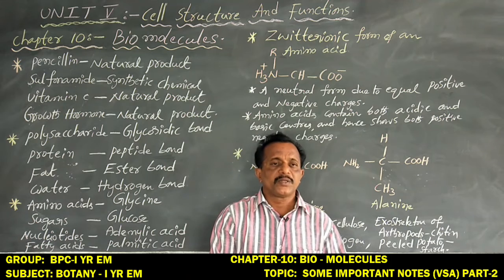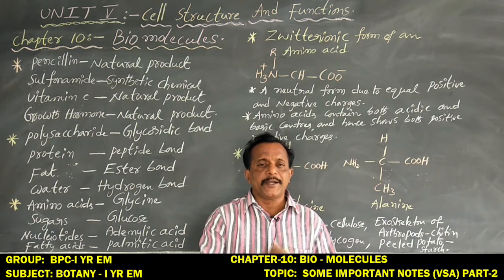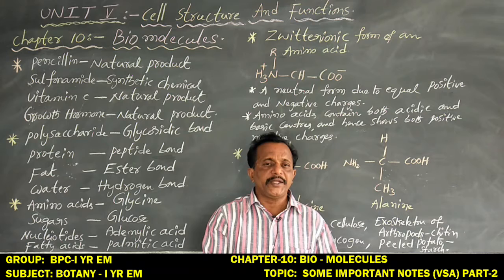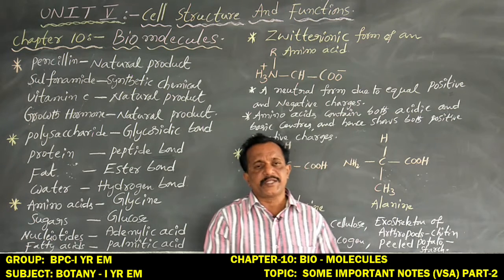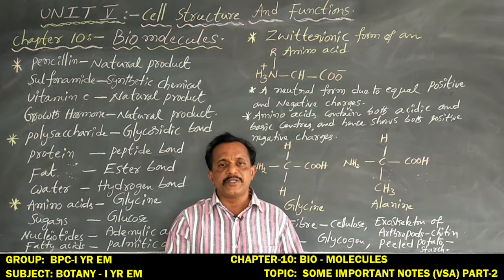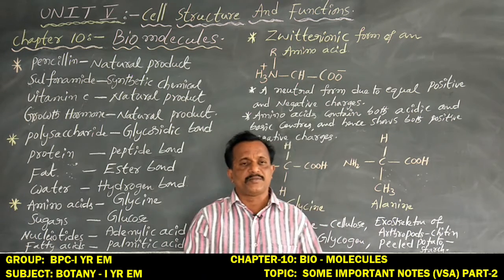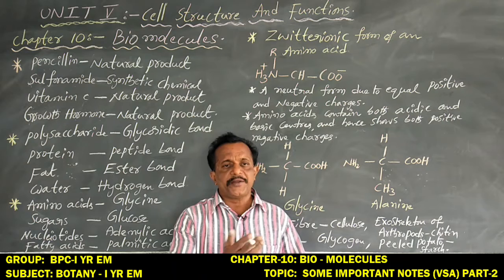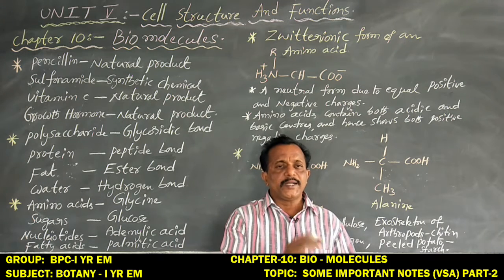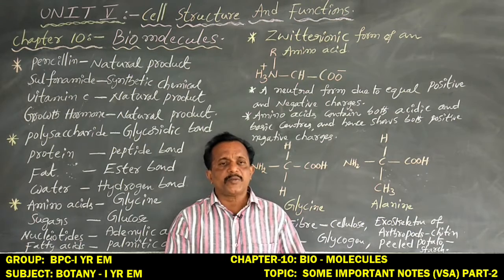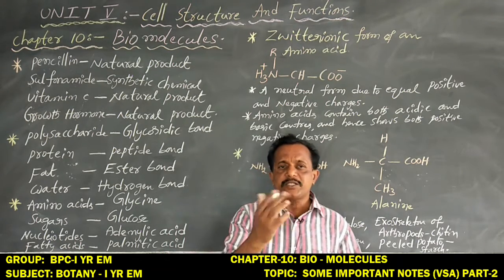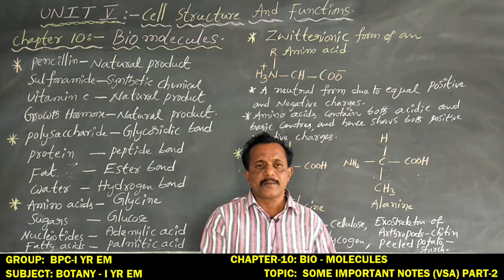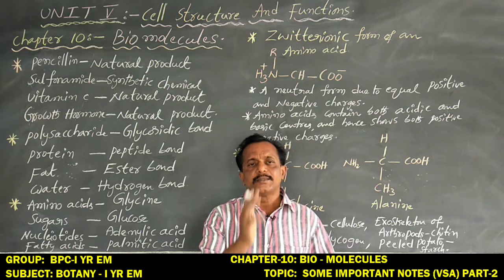In general, the nucleic acids DNA and RNA, that is deoxyribonucleic acid and ribonucleic acid, contain three components: nitrogen bases, that is purines and pyrimidines, including adenine, guanine, thymine and cytosine; pentose sugars, in DNA deoxyribose sugar and in RNA ribose sugar; and another component, the phosphate group or phosphoric acid.